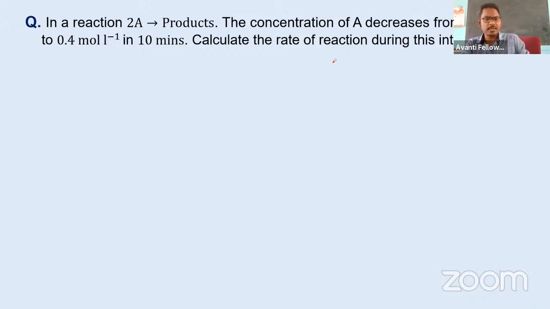Okay, so let's solve this. ठीक है, चलो इसको सोल्व करते हैं. शायद आपने उसको छोड़ दिया. Here you are given 2A, not A. शायद you mistook that one. So let's see.